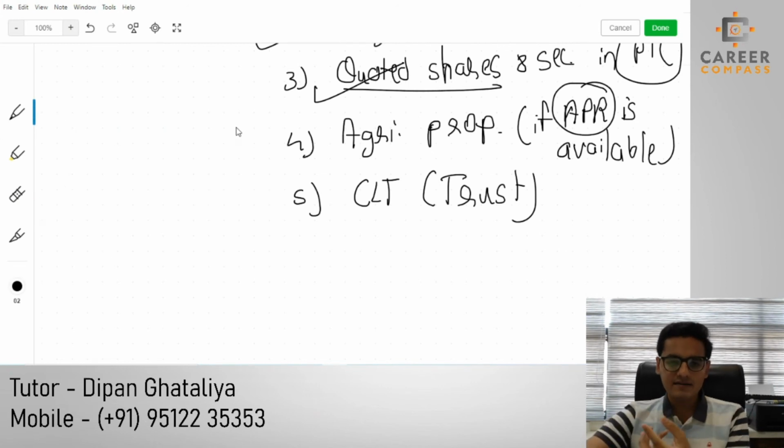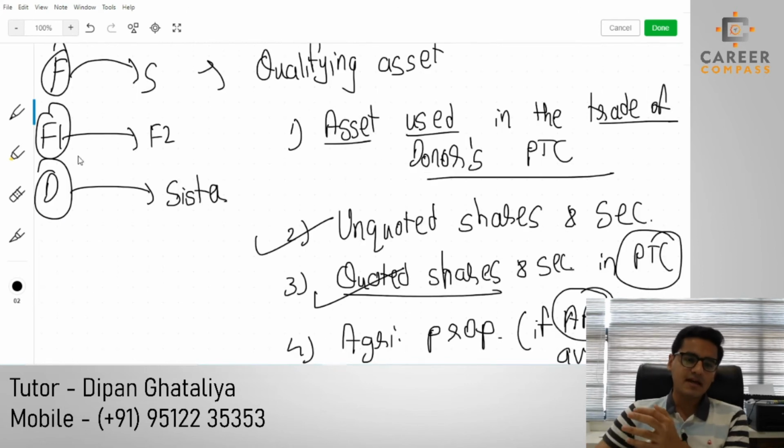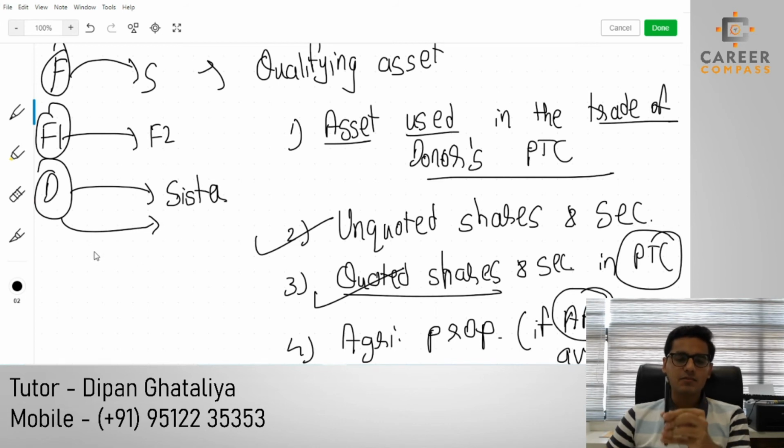If you are transferring an asset which is in the list of qualifying assets, then and only then can you, students, claim the gift relief. Now students, suppose I am transferring this mobile phone to my sister, then I cannot claim gift relief because a mobile phone is not a qualifying asset. It may qualify if this mobile phone was used for a business, but my mobile phone is my personal asset.